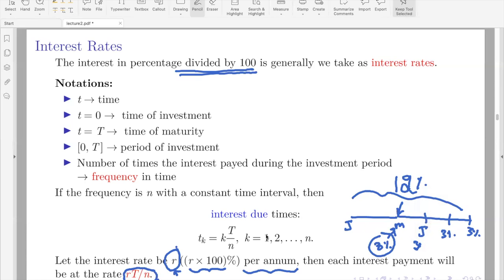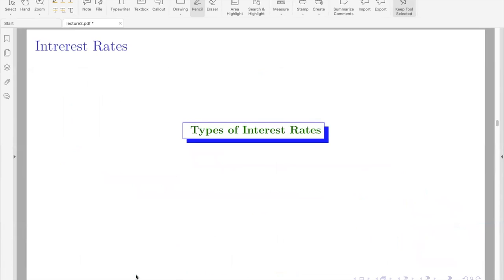So each time you pay is nothing but R into T, in this case, it's 1 year. Therefore, it is R into 1 divided by n. So in general, it can be 2 years, 3 years, like that. In that case, you have to carefully choose your T. Okay, what are the types of interest rates? There are basically 2 types of interest rates. One is called the simple interest, and the other is called the compound interest.